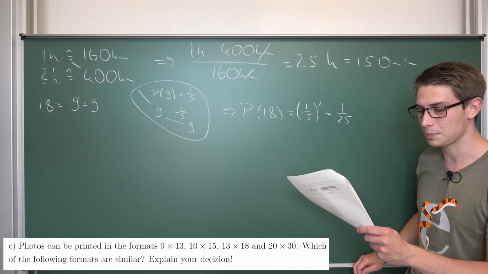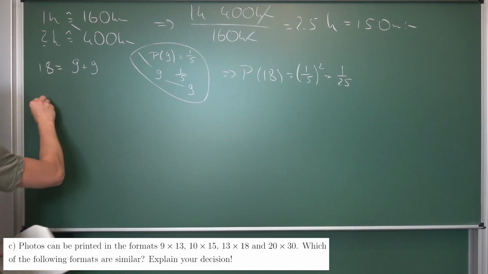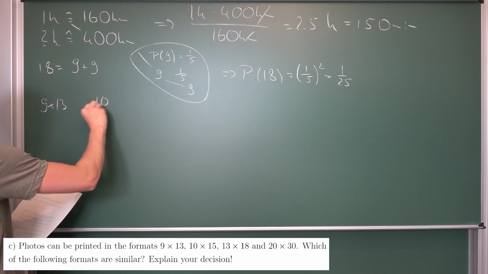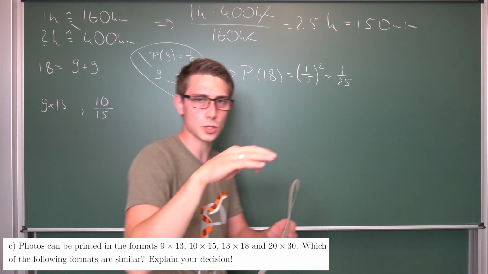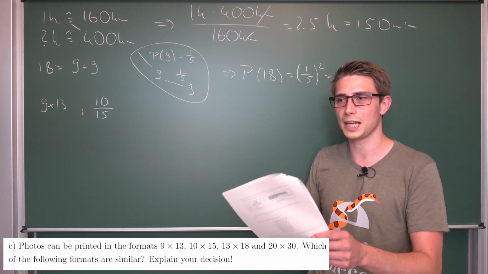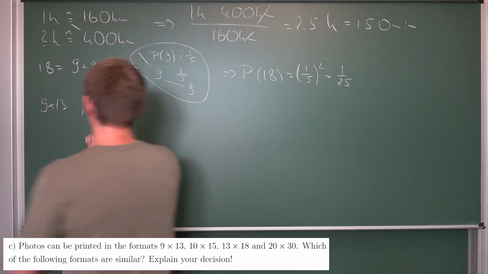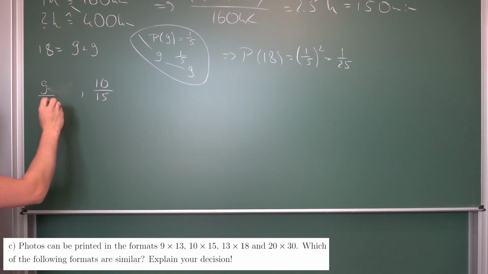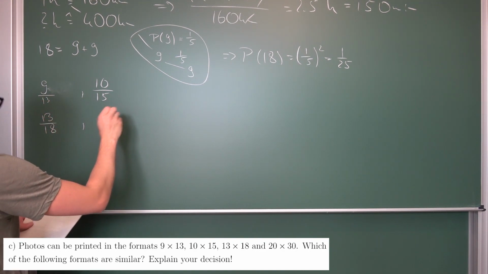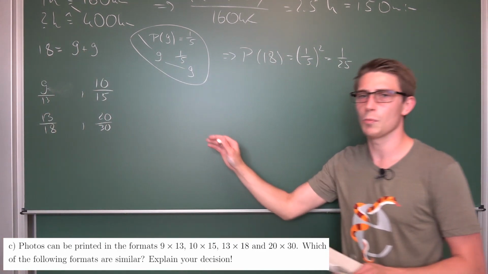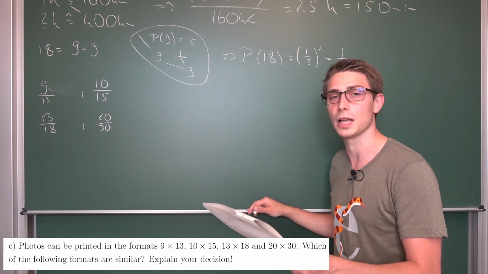Next up, photos can be printed in the formats 9 by 13 and 10 by 15. I'm going to put it like this with the division symbol, just because we are going to go the route of taking a look at the aspect ratios basically. So this is 9 by 13, 10 by 15, then we are going to have 13 by 18, and then we are going to have 20 by 30. And now we need to see which of those formats are actually similar.